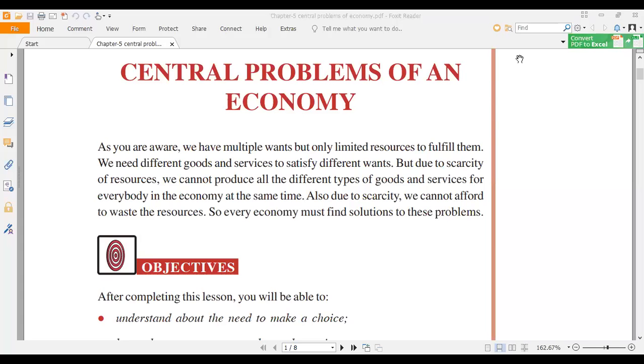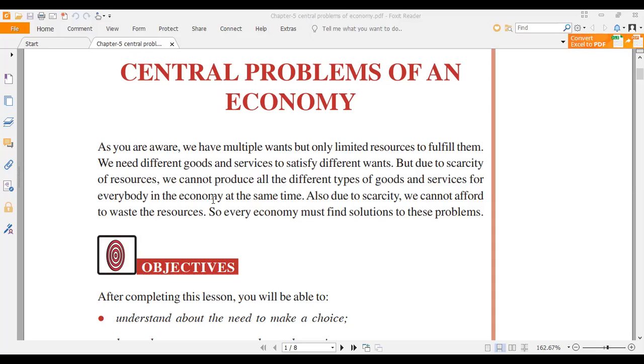So, Sairam, we have the next chapter, which is central problems of an economy. You understood what is economy and all that, and now we have to discuss the problems of economy. What are the problems any economy faces? Any economy, be it Indian economy, Chinese economy, capitalist economy, socialist economy, Bangladesh economy, any system or any geography faces certain problems. What are those problems? We will discuss that in today's class.